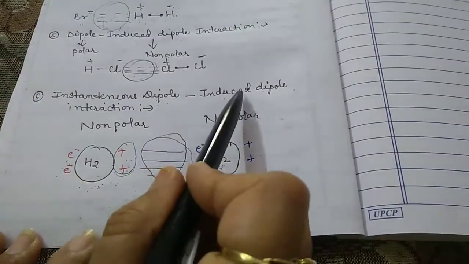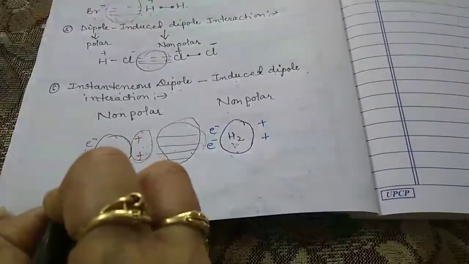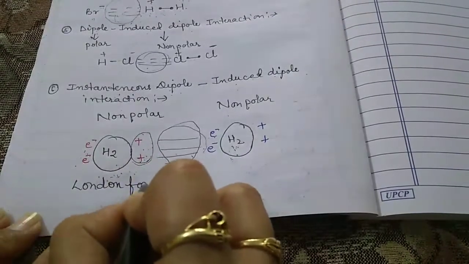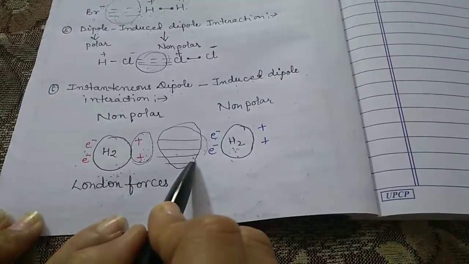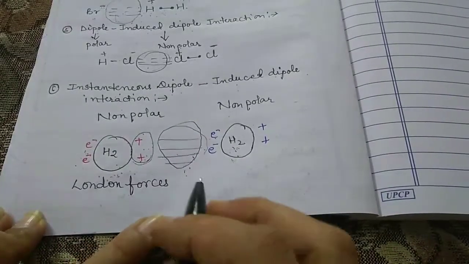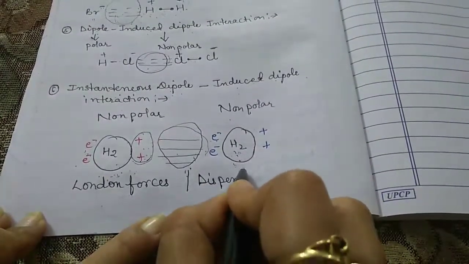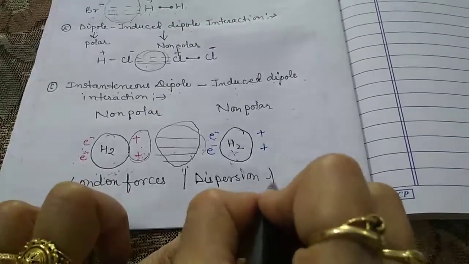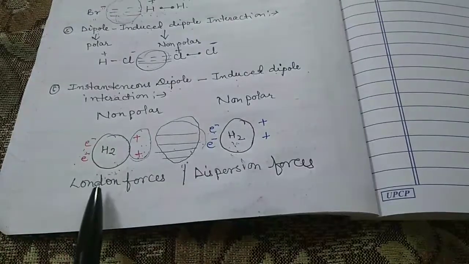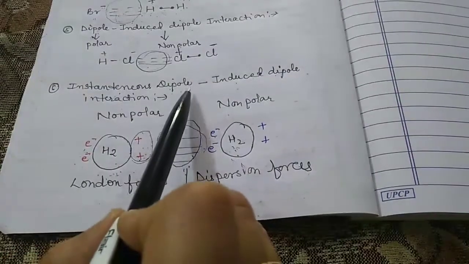Now this type of interaction is also known as London forces, and sometimes it is also called dispersion forces. So London forces, dispersion forces, and instantaneous dipole induced dipole interaction are the same.